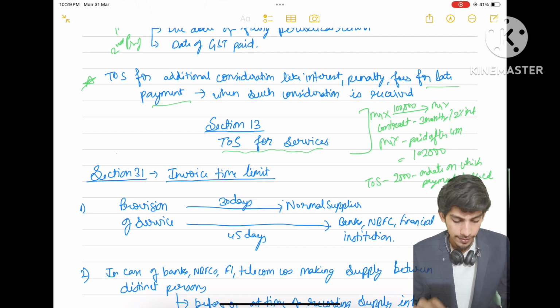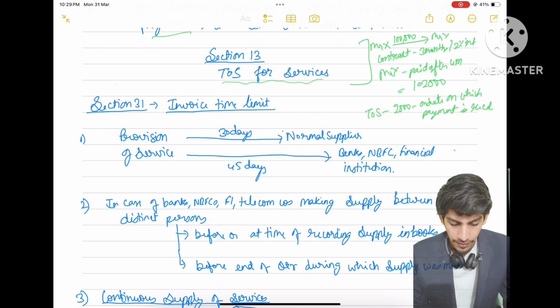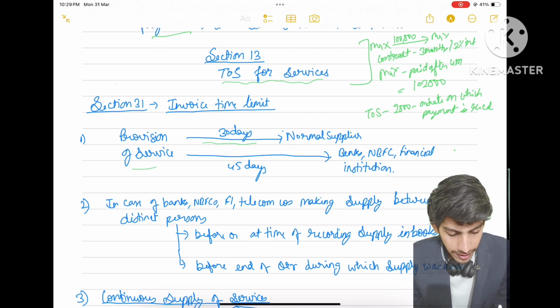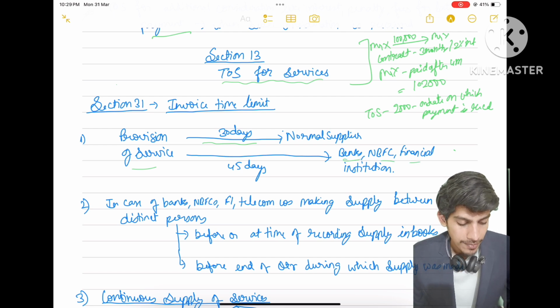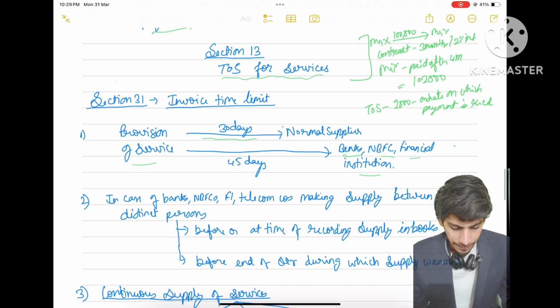So we have three cases. First is the normal case. Invoice needs to be issued within 30 days from provision of service. When service has been provided, you need to issue invoice within 30 days from the date of provision of service. And if you are an NBFC, bank, or financial institution, you will get 45 days. That is 15 days extra time you will get.